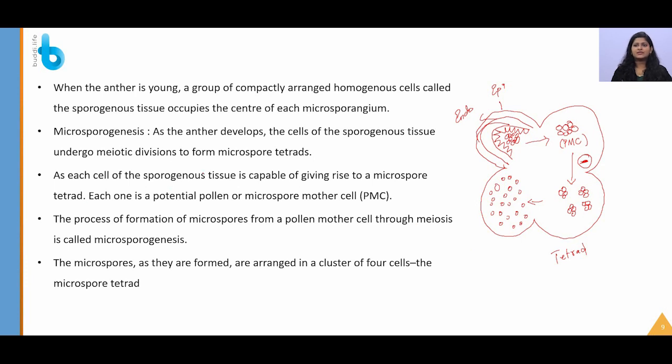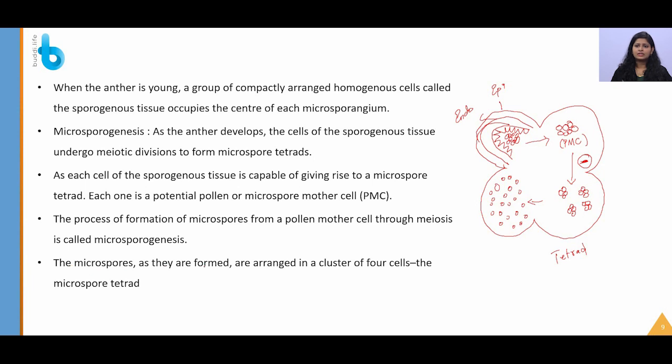So as each cell of sporogenous tissue is capable of giving rise to a microspore tetrad, it is called a pollen mother cell. Initially it is called sporogenous tissue, then after maturation, that is after growth, it is called a pollen mother cell. What will this pollen mother cell do? This will give rise to microspore tetrads, and they will be dehydrating and forming pollen grains.